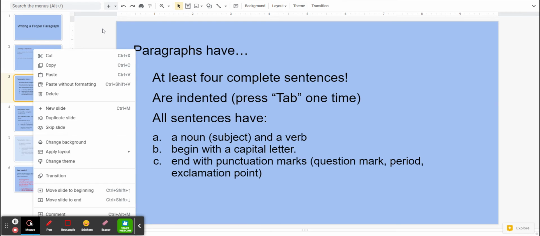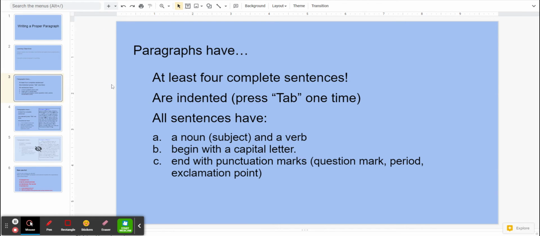So let's start by talking about what all paragraphs have. By fifth grade, all paragraphs have at least four complete sentences. They can have more than four, five, six, seven, but they should not have less. They are indented, and I'll show you what that means in a moment. And we do that by pressing the tab button just one time.